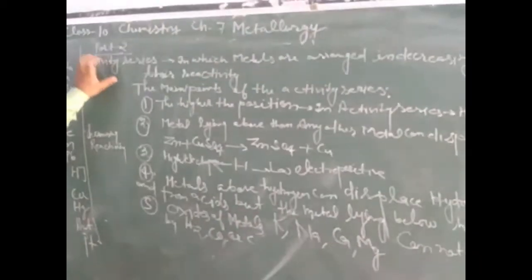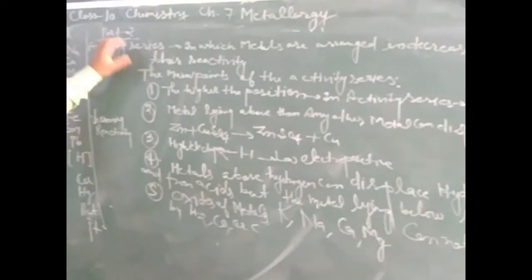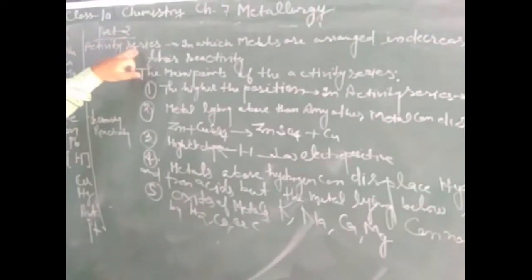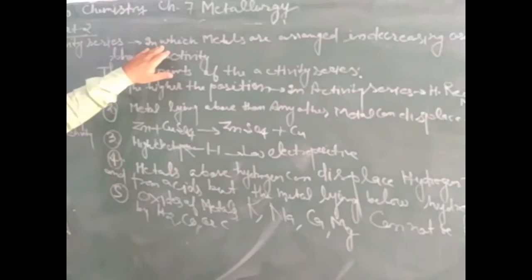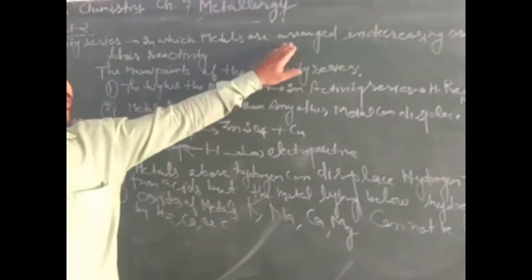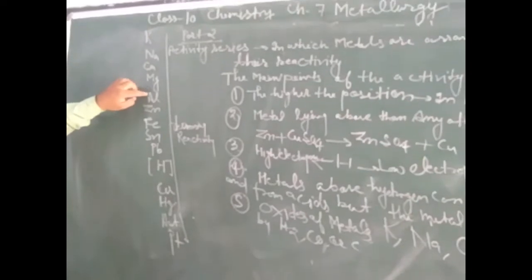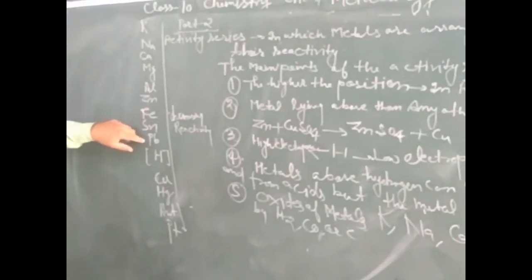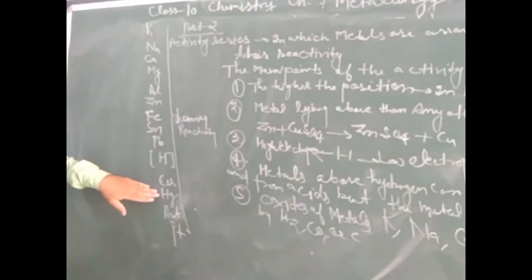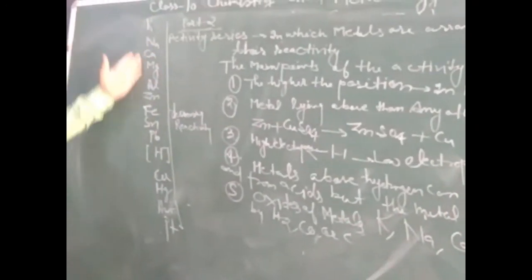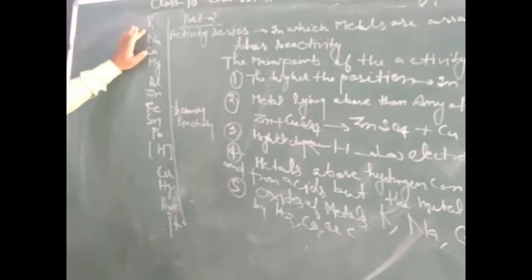Students, we are going to discuss a new topic, that is the activity series. This is part 2, based on worksheet number 2. In the activity series, the metals are arranged in decreasing order of their reactivity: potassium, sodium, calcium, magnesium, aluminum, zinc, iron, tin, lead, hydrogen, copper, mercury, silver and gold. These are the metals arranged in the activity series.